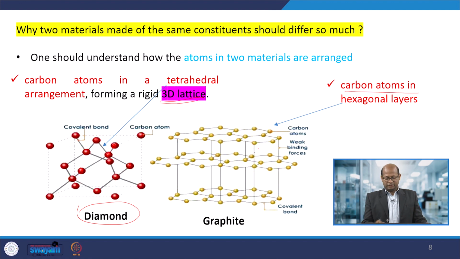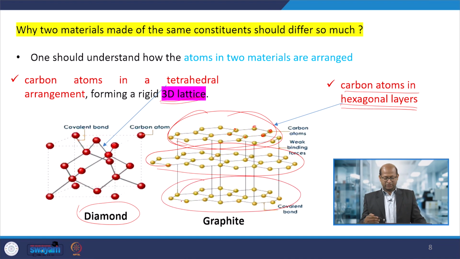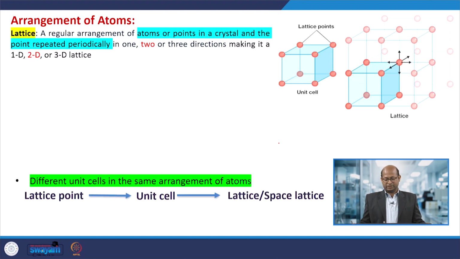And this is graphite. Here also these are carbon atoms, arranged in hexagonal phases, that formation is there. This is one layer, this is another layer. So, layer by layer formation is there. Although covalent bond formation is there, the binding force between these 2 layers is very weak and they can conduct electricity.